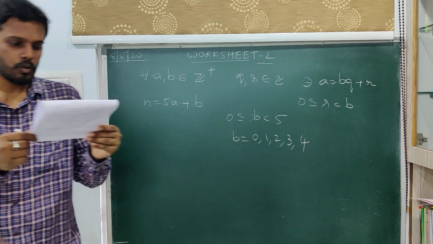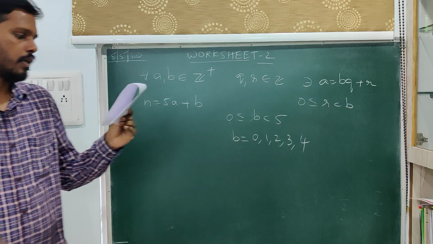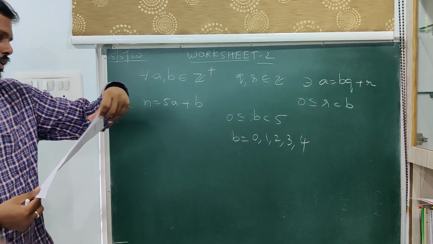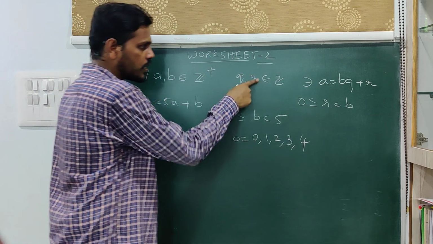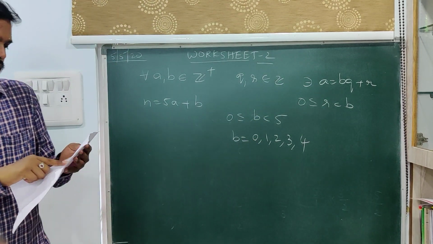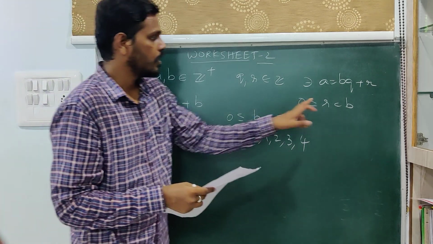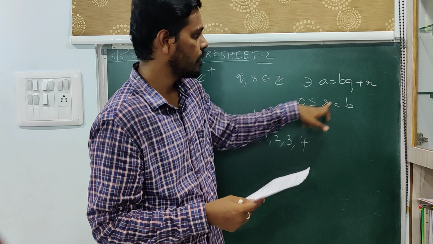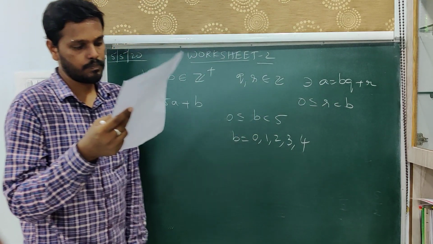Next, the 9th one. For any two positive integers a and b, we have a is equal to bq plus r. Now if b and r are considered as sets, then is r an empty set? Now for any two positive integers, there always exists some r. Therefore r is never empty. So that is the reason. Next, are b and r disjoint? Now r is less than b. So whatever the values you have in r, they don't belong to b. Therefore r and b are disjoint sets.